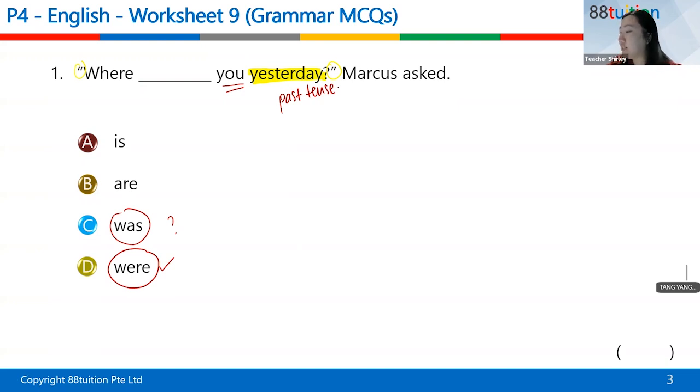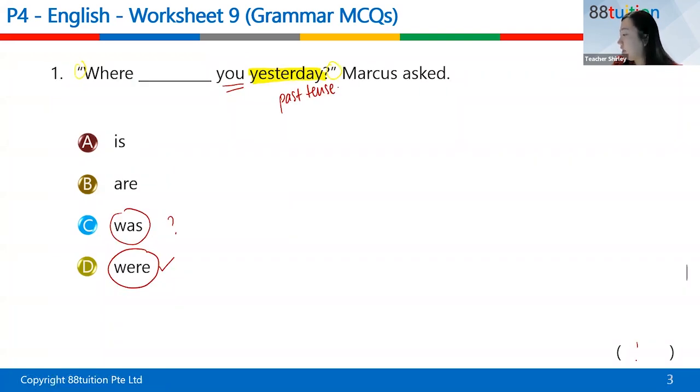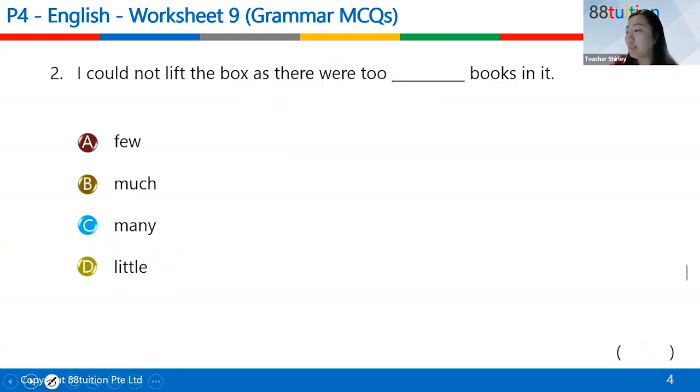Okay, so this one, the answer is D. All right. Now let's move on to the next question.